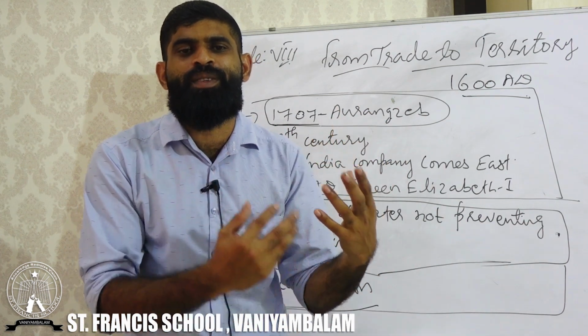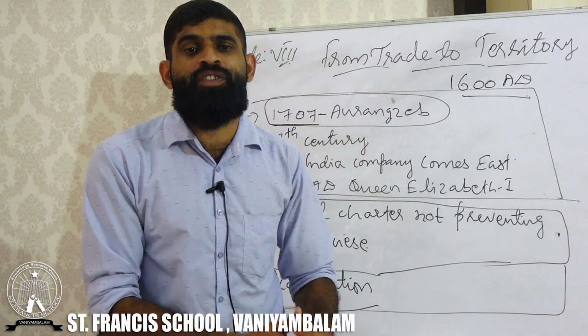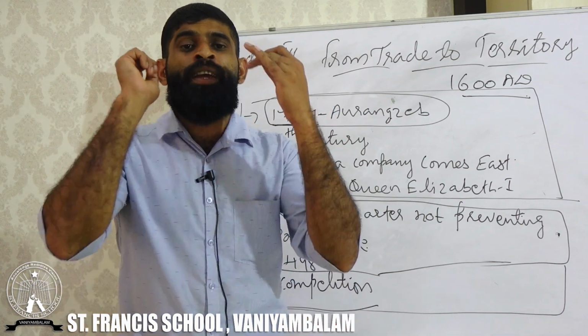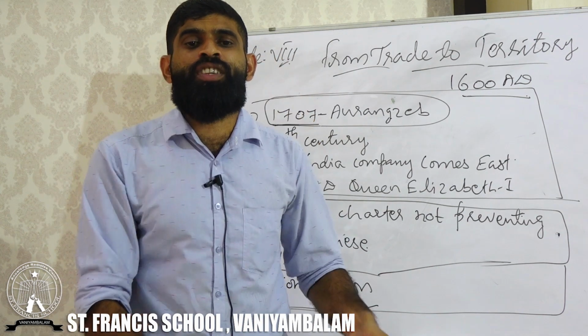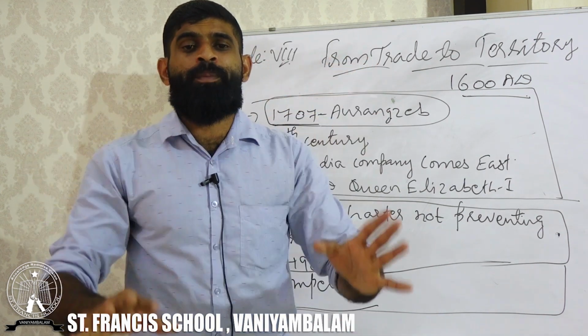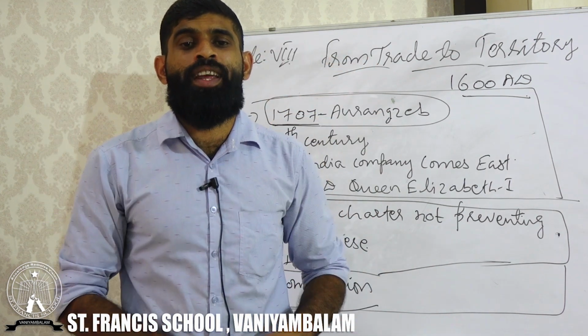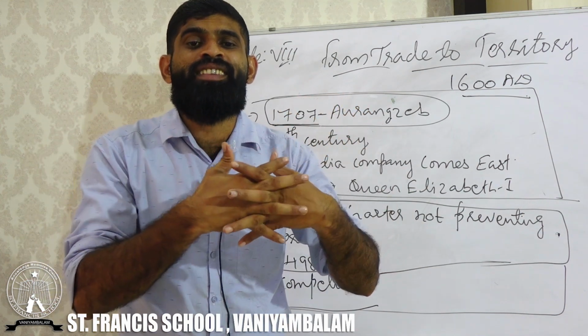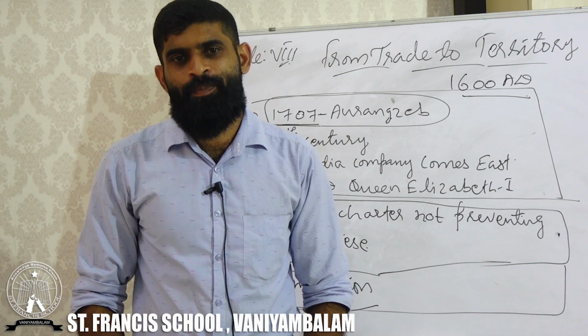So the French, British, Dutch and Portuguese companies all wanted the same commodity, and there was rivalry between all these Europeans.